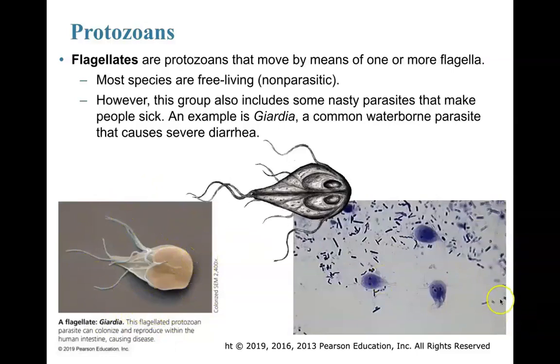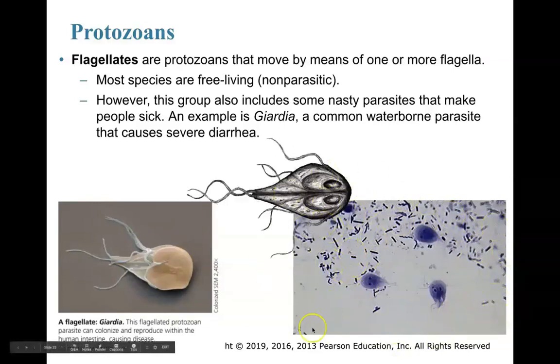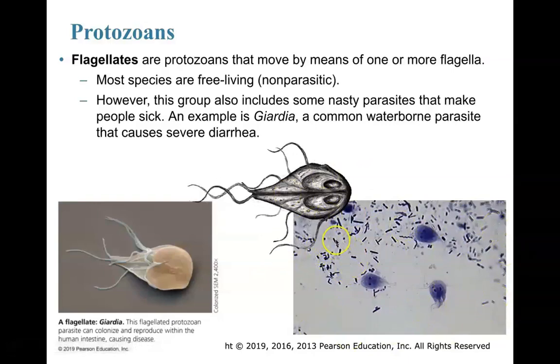Here I can actually see, what image did I put here? Here I put an image of a fecal smear. I actually took the feces of an individual, I believe this was a dog, and I smeared it along the slide and I stained it. And I can actually see many different species here. I see a lot of coccidial bacteria, so those spherical bacteria that I talked to you guys about. Lots of bacteria found in feces of animals. I can see some other structures here, but what's standing out here are these ghost-like organisms.